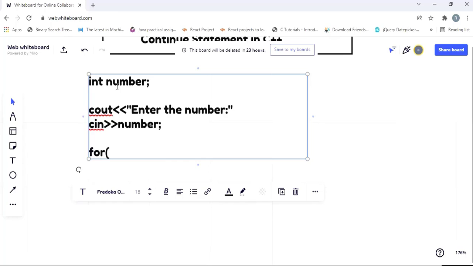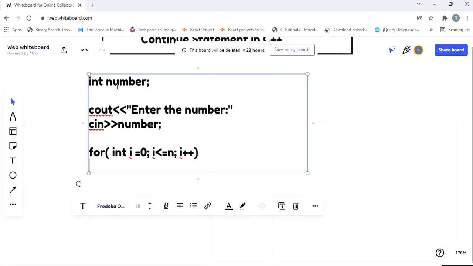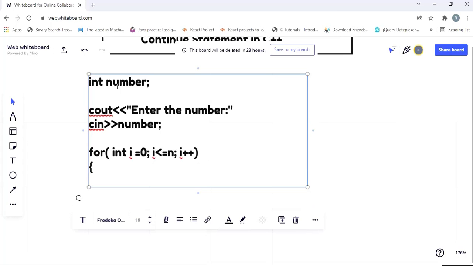In this for loop, let me create a variable, and the variable name is i, an integer data type. I'm going to set this i value to 0, that is initialization. Now I'm going to set the condition, i less than or equals to n. Then the next part, I want to increment the i value. So this is a for loop. Then if this condition is true, we are going to have the body of the loop, the body of the statement, right?